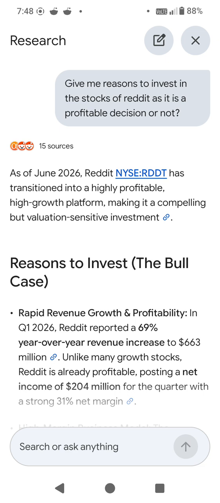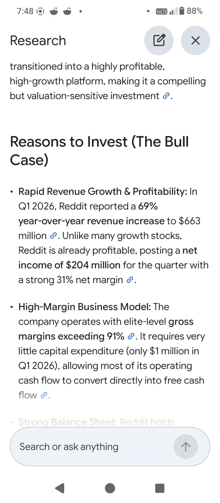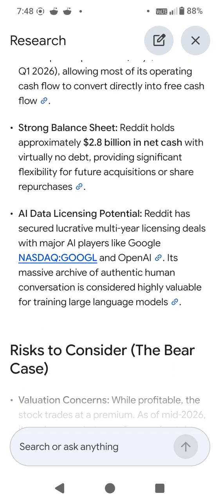So, as of June 2026, Reddit NYSE has transitioned into a highly profitable, high growth platform, making it a compelling but valuation sensitive investment. It's a good investment, that's what they're trying to say.